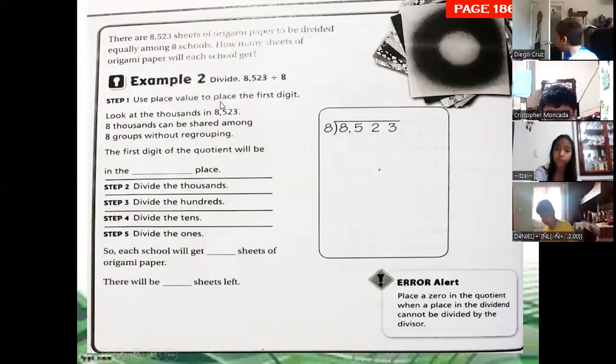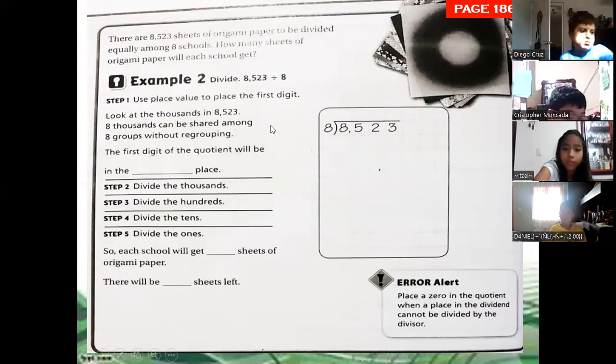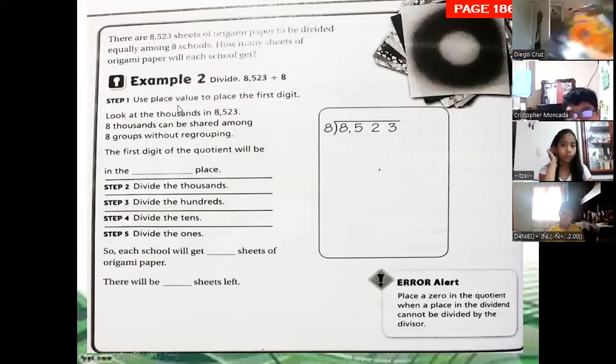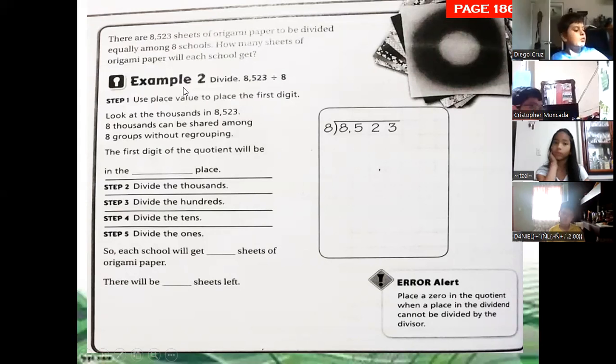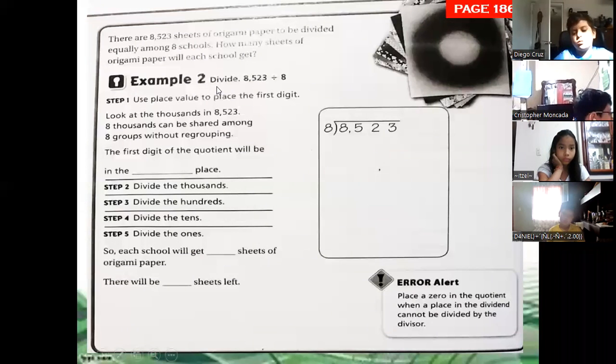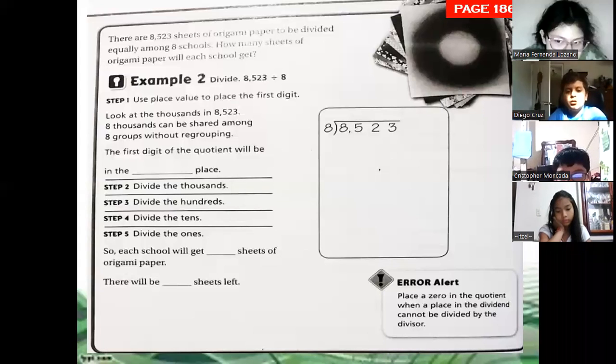Example. The first part. The step 2, the example 2, guys. Divide 8,523 divided by 8.